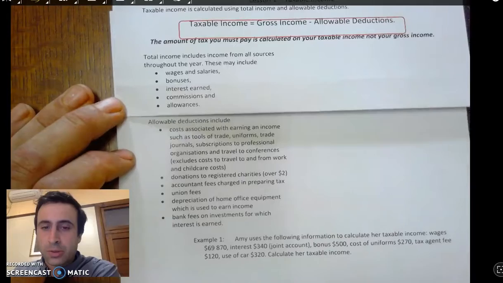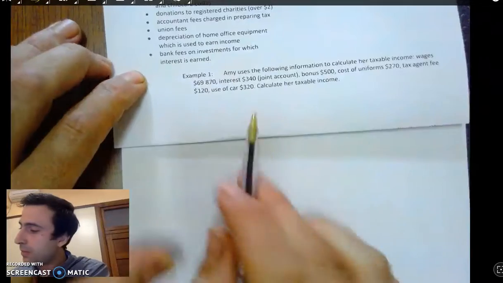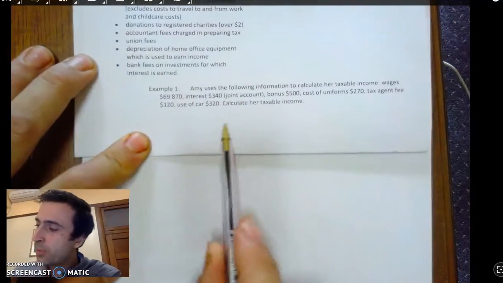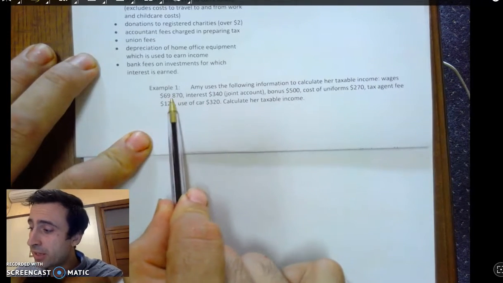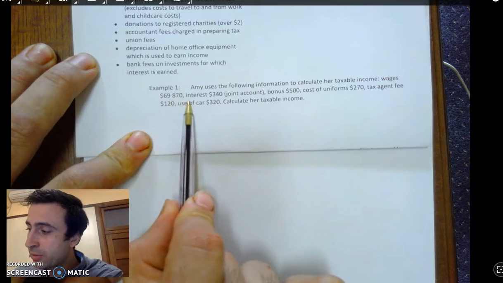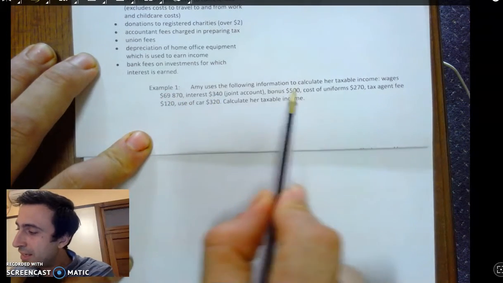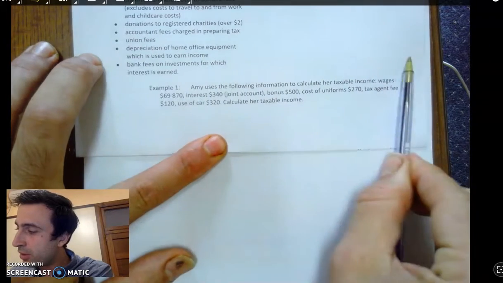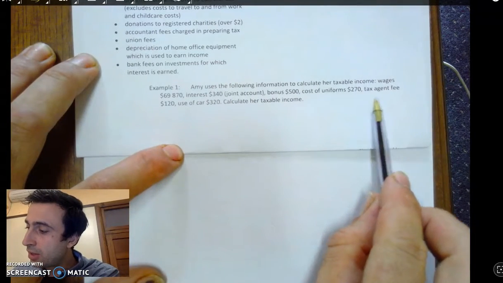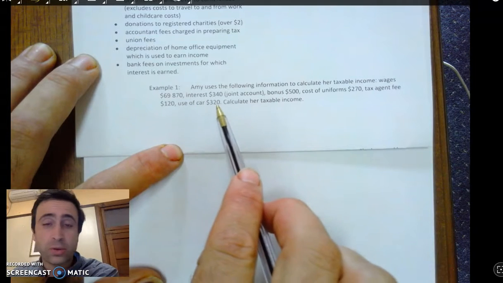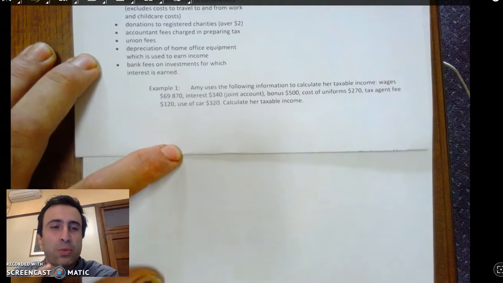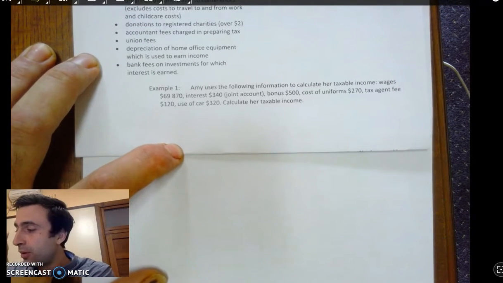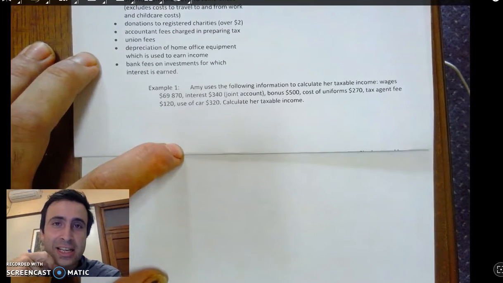So let's have a look at this question down here. Amy uses the following information to calculate her taxable income. She has wages of $69,870 and interest of $340 plus a $500 bonus. Costs of uniform of $270, tax agent fee of $120, and the use of the car of $320. What's her taxable income? So what we're looking at here is what is her income before she actually gets the tax taken out of it.